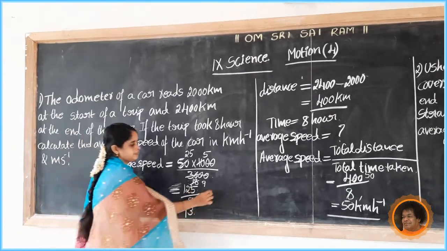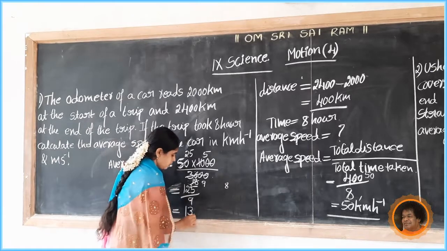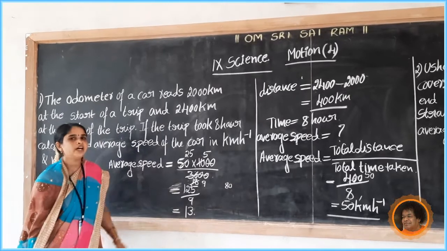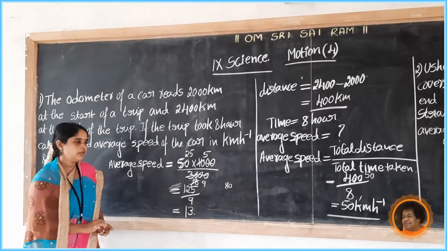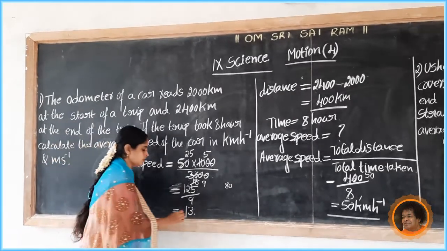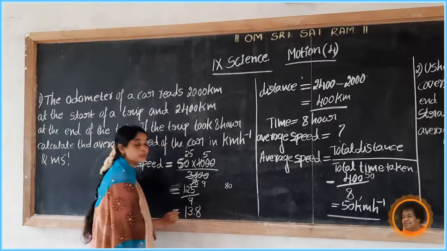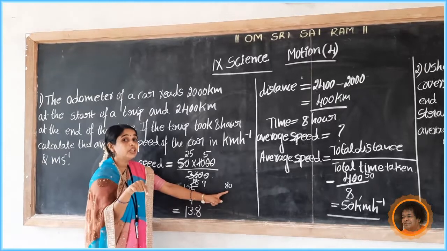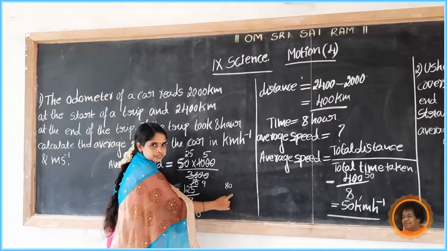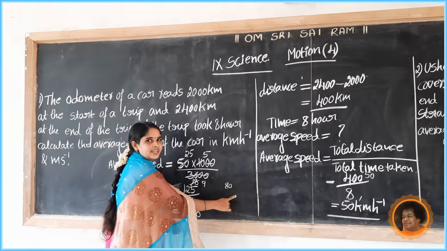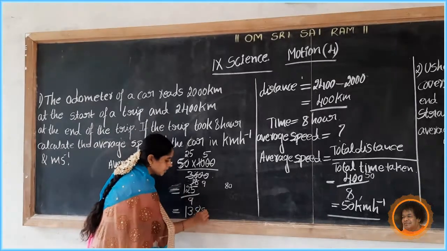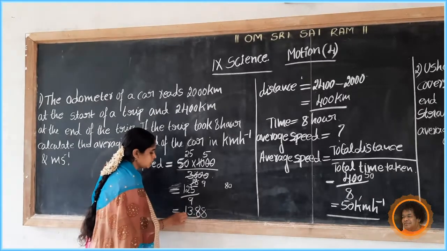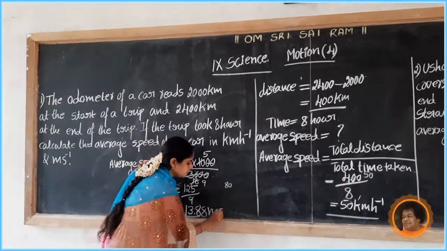38 remains. 8 remains. So here point and here 0. 80 divided by 9. 9 8s are 72. Here 80, 80 minus 72, again 8 remains. Then 0. 80 again, 8s are... It continues. So average speed equals 13.88 meter per second.